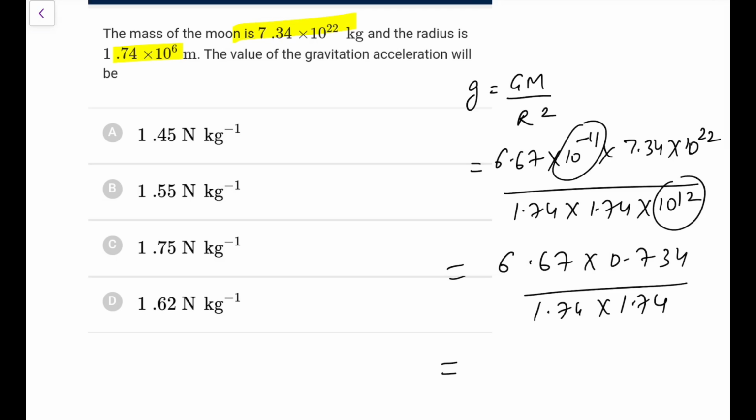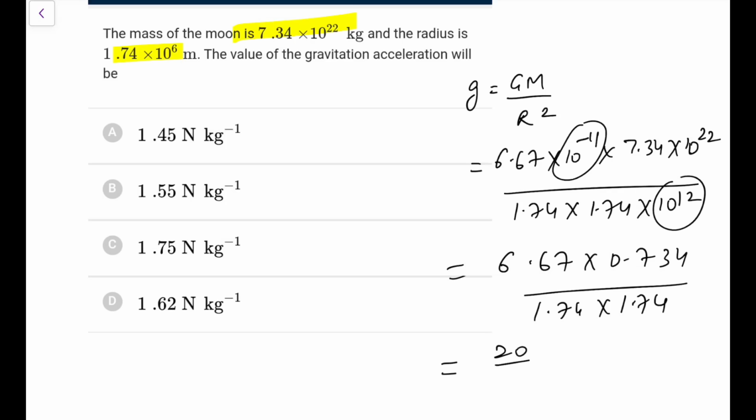So if you do this, 1.73 is approximately 3, so it would be 2.2 into 0.7, 22 into 7, that would be 154 something, or 1.54 something. Okay, options are too close, so you have to do the calculation more thoroughly.